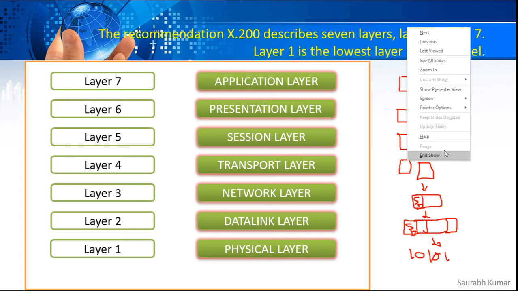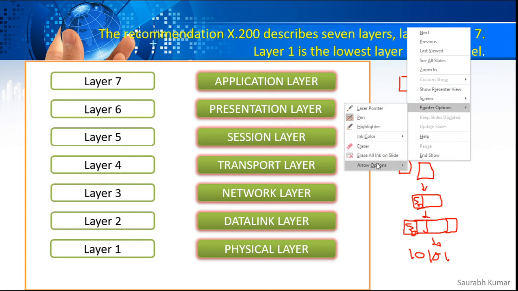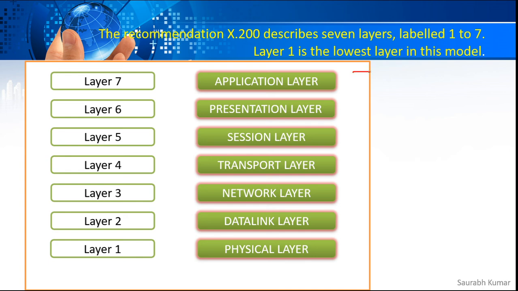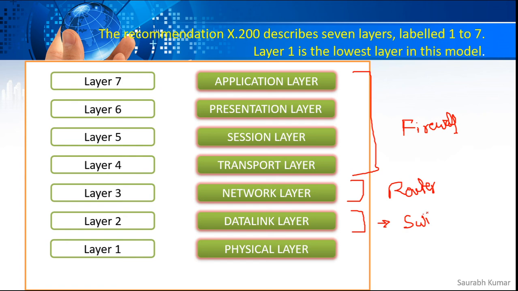If I try to give you the names of the devices, which device works at which layer, it is going to be like this. For all the upper layers, generally we keep the firewall there. So the firewall is a device which works at the upper layers, and IDS and IPS devices also work at the upper layers. Then at the network layer, the device which works is the router. So the router is a device which works at the network layer, or a layer 3 device. When we talk about the data link layer, the devices which work here are the switch and bridge. These are the two devices which work at the data link layer. Sorry for the bad writing, because I don't have a digital pen right now.